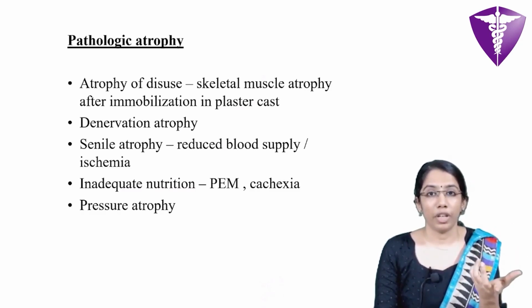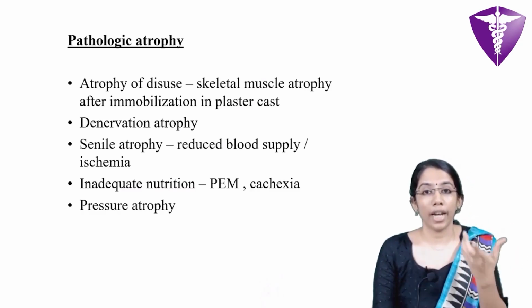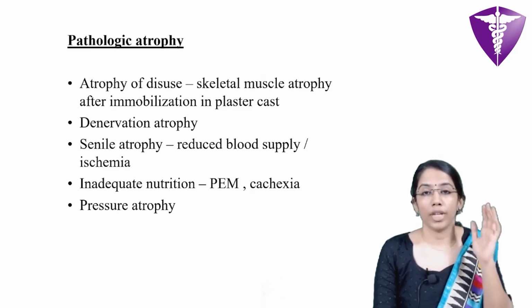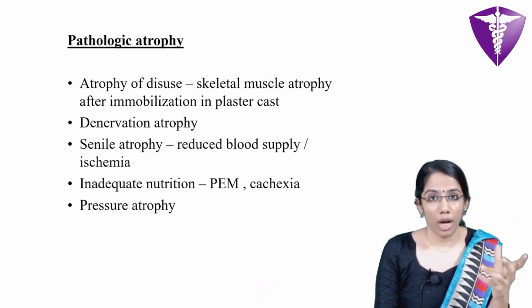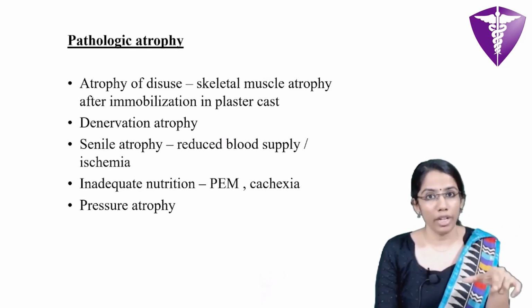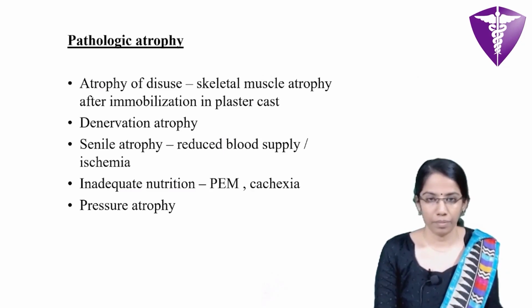And pressure atrophy. This occurs due to an enlarging benign mass. For example, in the brain, if there is an enlarging benign mass, it may compress the surrounding tissue and it leads to pathological atrophy.